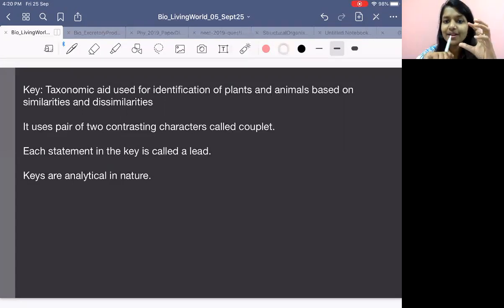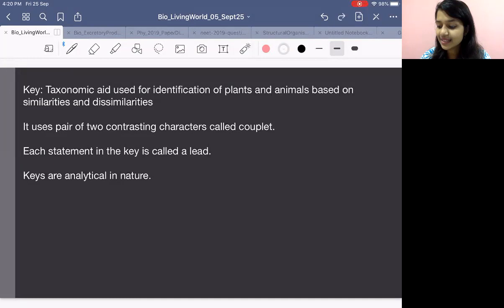You need to open it. You need to keep trying and open it. And when will you successfully open it? When you get to know which class this species belongs to. Is it fish, amphibian, reptile, aves, mammals? What is it? So that key to find out what the species belongs to is this key.